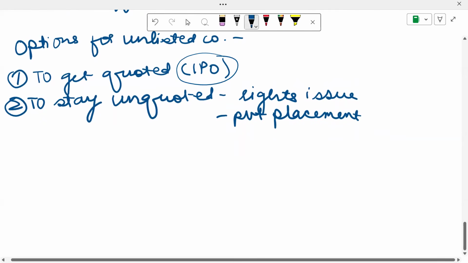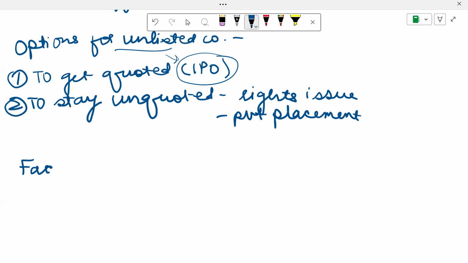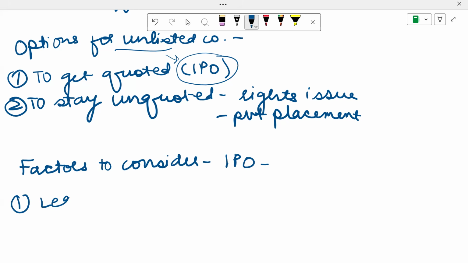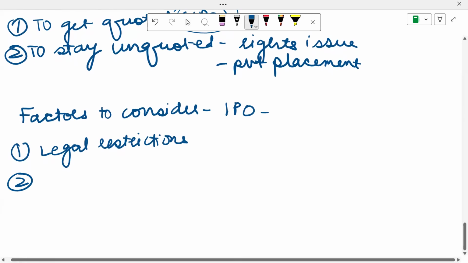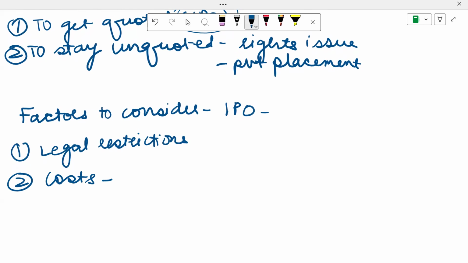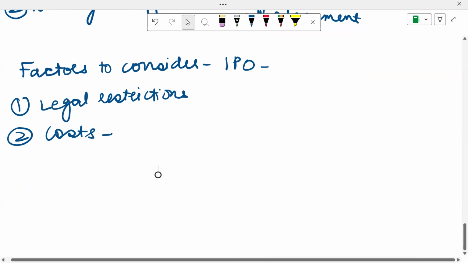Now that we spoke about IPO, let's suppose I am an unlisted company and I want to go for an IPO. What are the factors that I should consider before doing an IPO? Number one is going to be the legal restrictions. Then I will also see the costs of doing the IPO. There are all sorts of costs like underwriting, stock market listing fees, issuing house fees, printing and distribution of the prospectus, and advertising in newspapers.